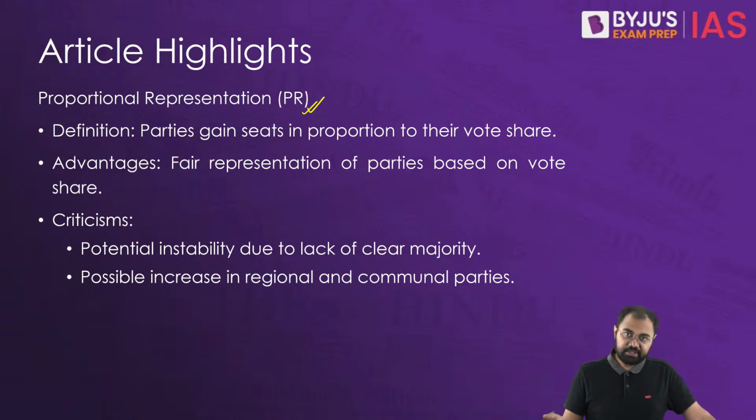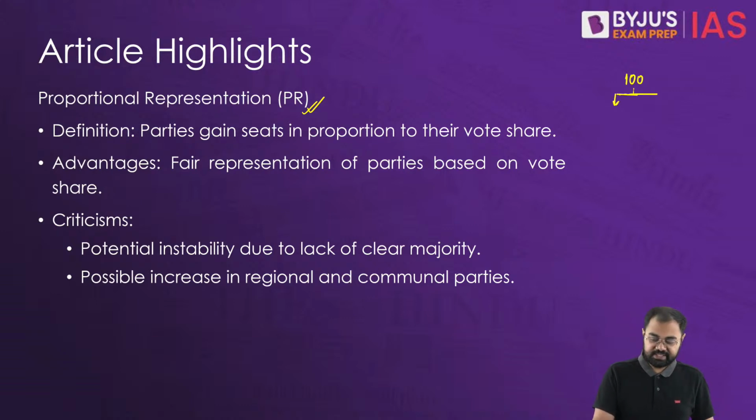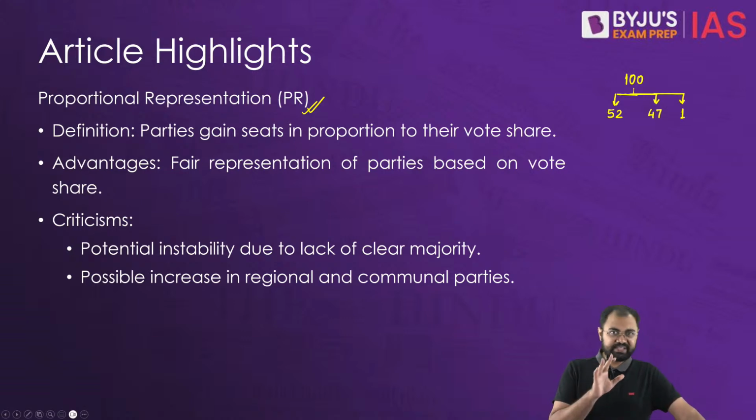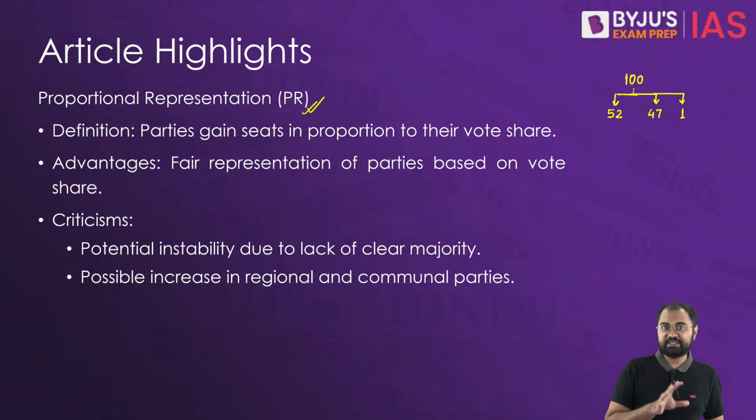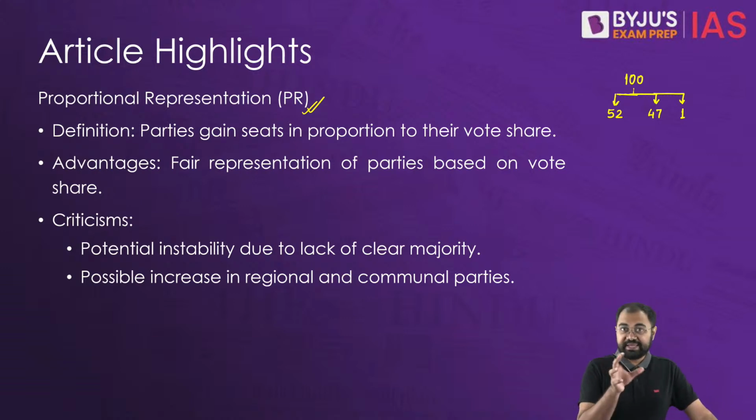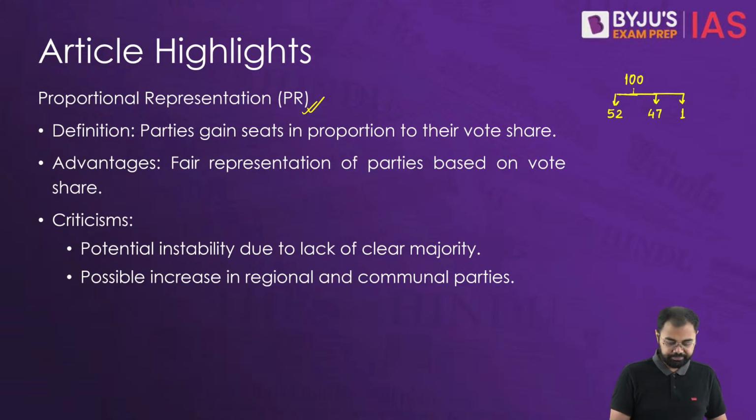Again, taking the same example, suppose I have 100 seats, and one party has won 52% of the votes, the second party has won 47%, 47 seats, and another party has won just one seat. Then the parties will gain seats in proportion to their vote share.